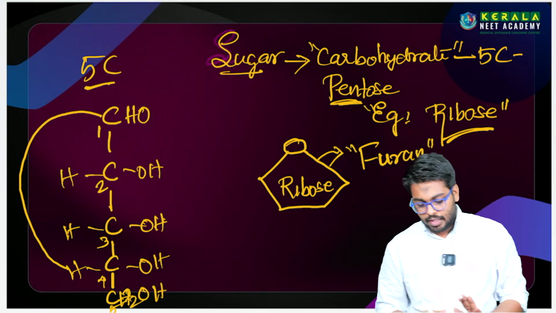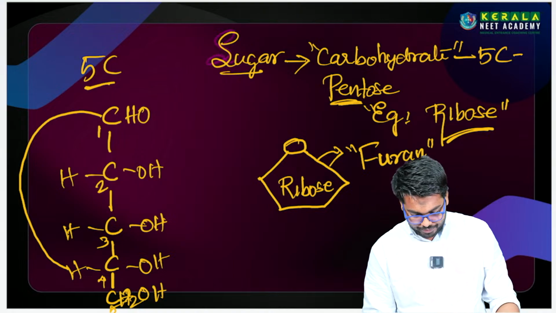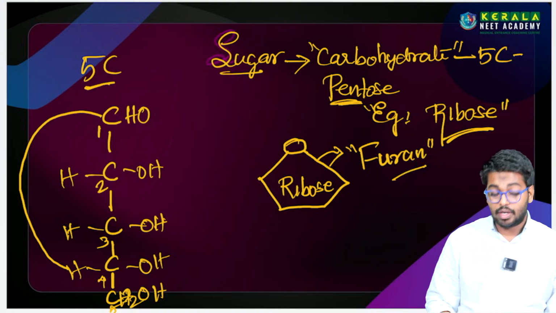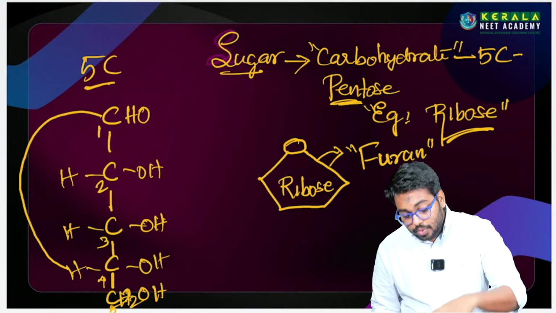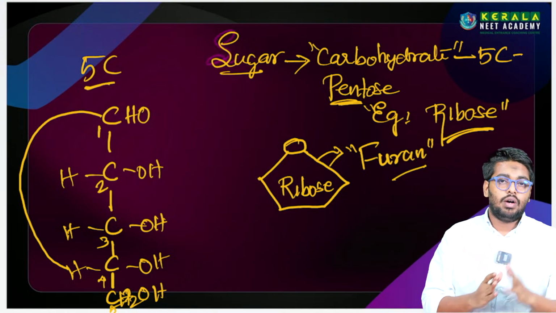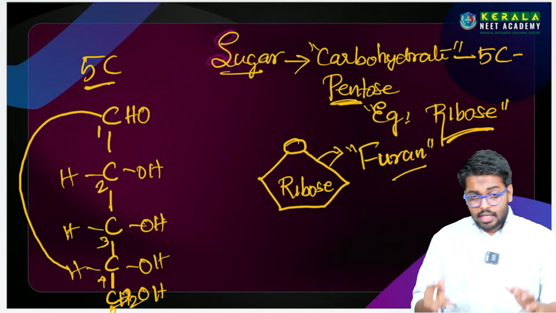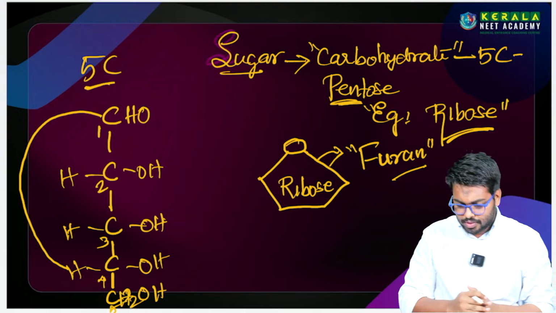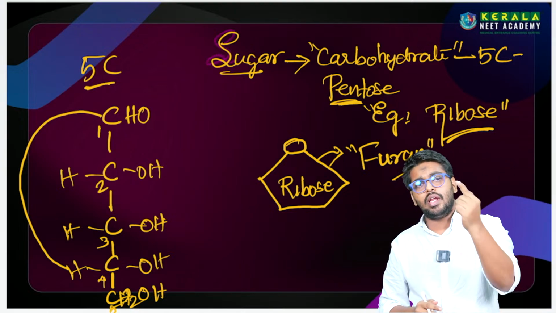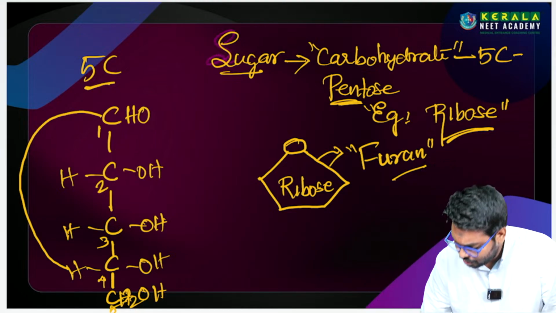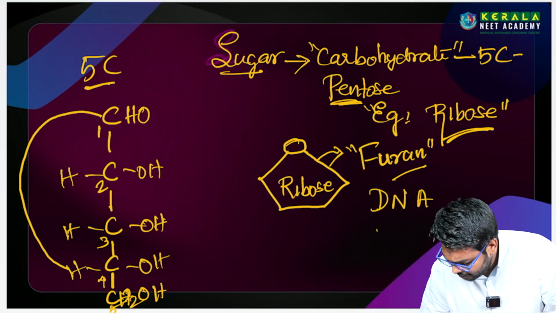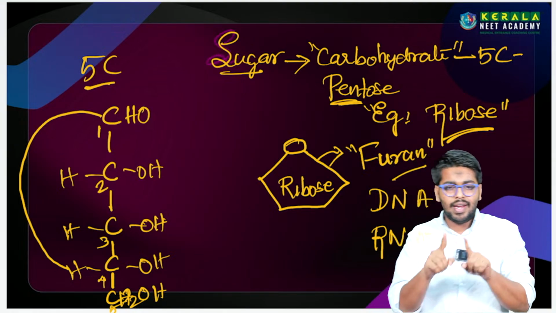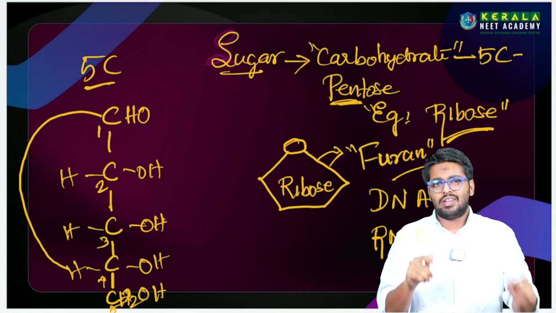You have learned in chemistry the furan, the pyran structure. So this is a part of that. The furan structure. So this is how they make the cyclic structure in the ribose, in DNA and RNA. When you look at those two structures, there are some differences between DNA and RNA. So both DNA and RNA, NA is the same, nucleic acids are the same, but there are some differences.